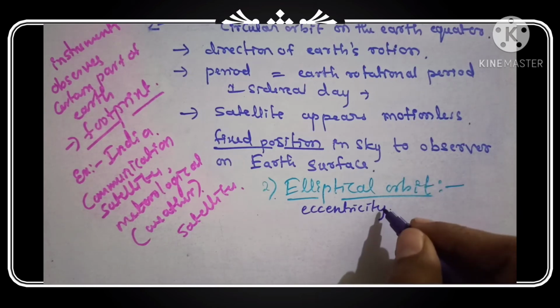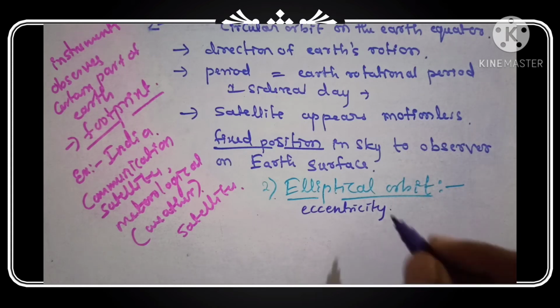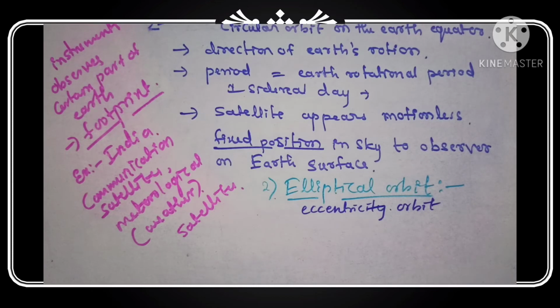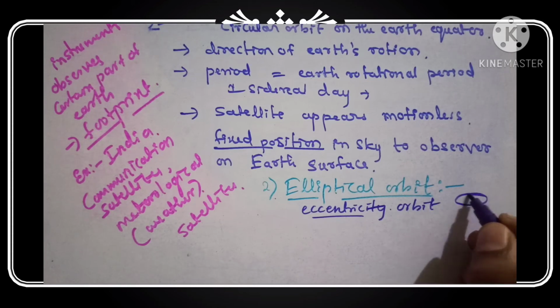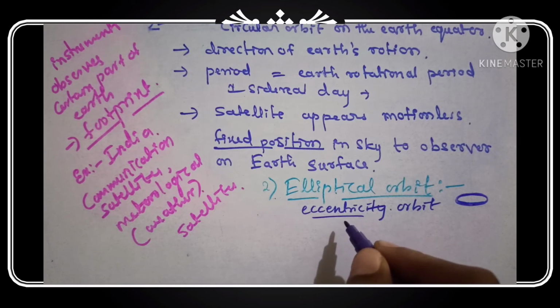An eccentric orbit is in the shape of an ellipse. What is the shape of this orbit? Ellipse. Elliptical orbits vary in speed and have eccentricity between 0 and 1. Why is this known as an eccentric orbit?